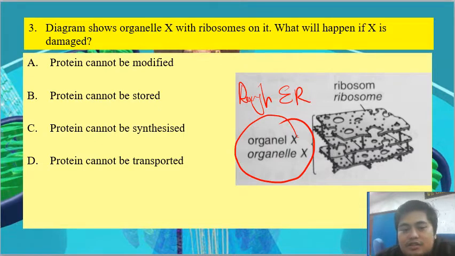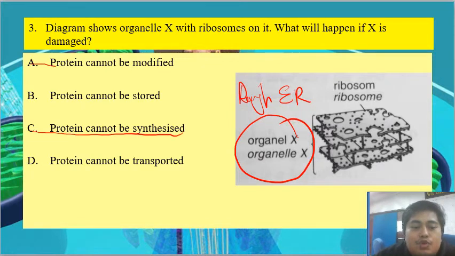So what is the function of that? So the answer is protein cannot be modified, protein cannot be stored, protein cannot be synthesized, and protein cannot be transported. Since we know ribosome's duty is to synthesize the protein, so C is out. And protein is modified by the Golgi apparatus, so also out.